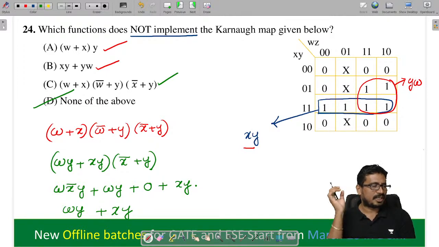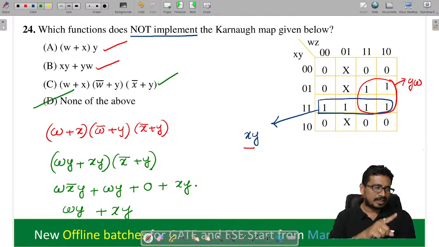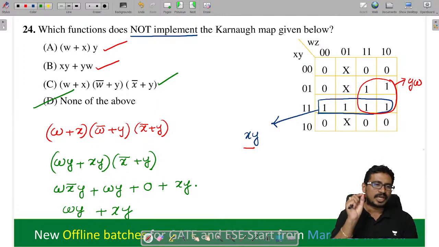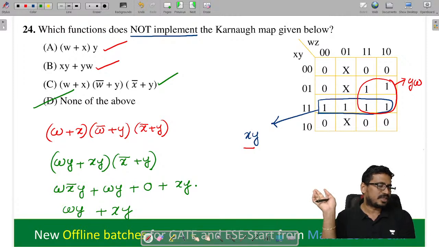For them, if you practice it here, in 15 to 20 days you will get confidence in digital.